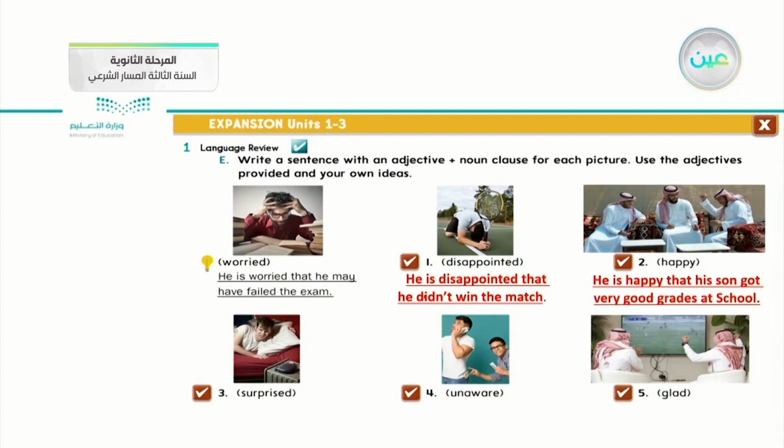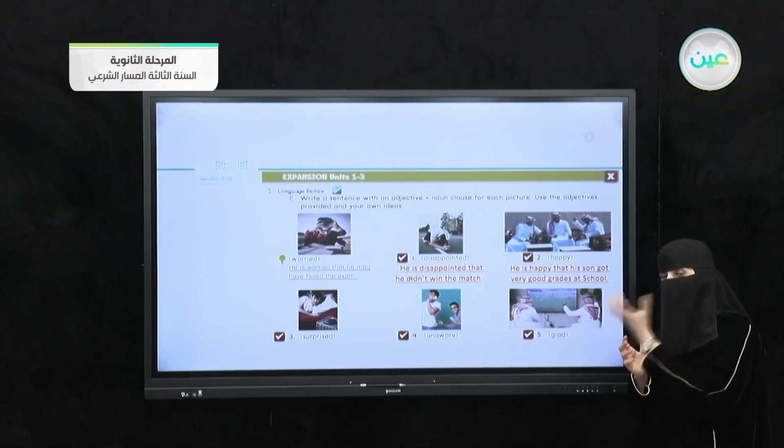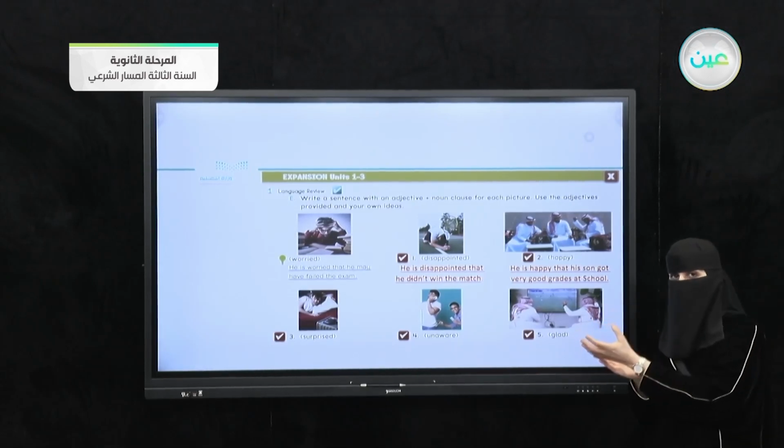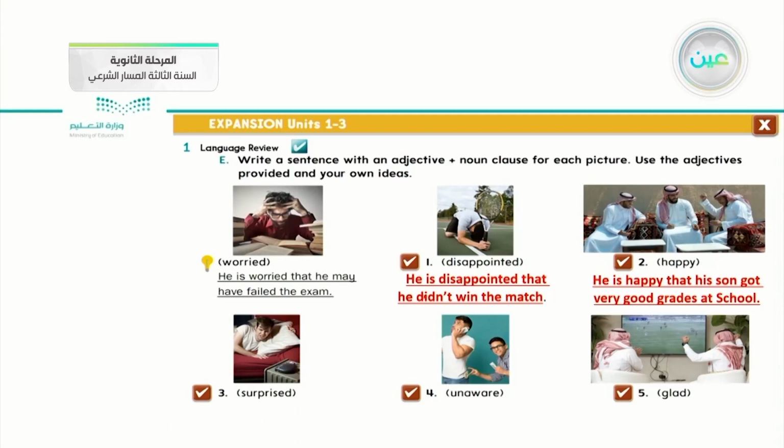This gives a reason for his happiness: his son got very good grades in school. So "he is happy" is the first part, an adjective statement. The second part, his son got very good grades at school, is the noun clause. How can I join these two statements? I use that. And this is the first situation of the previous lesson on noun clauses.